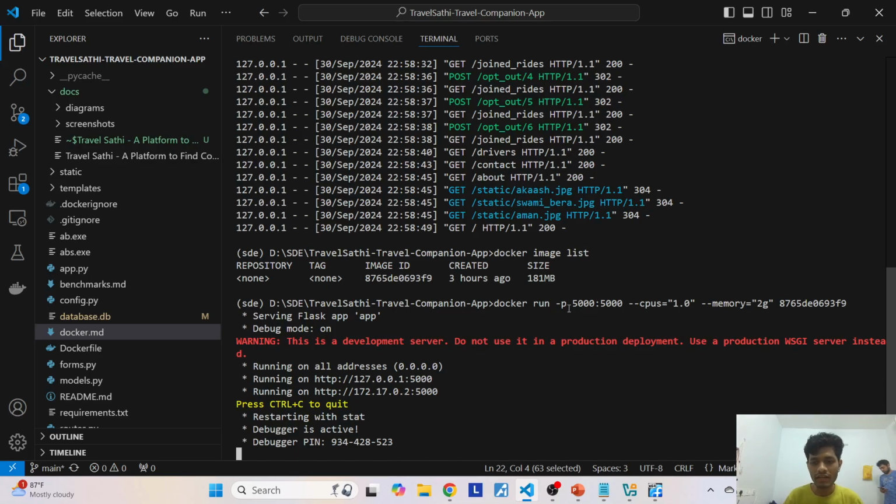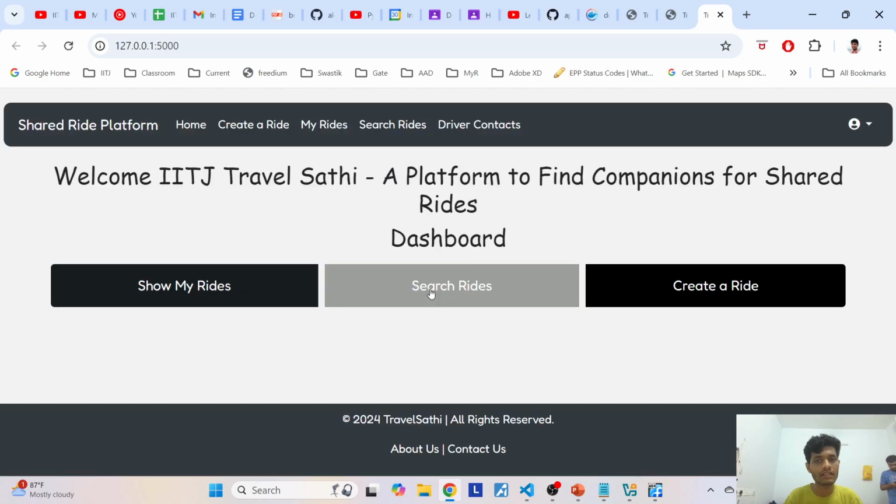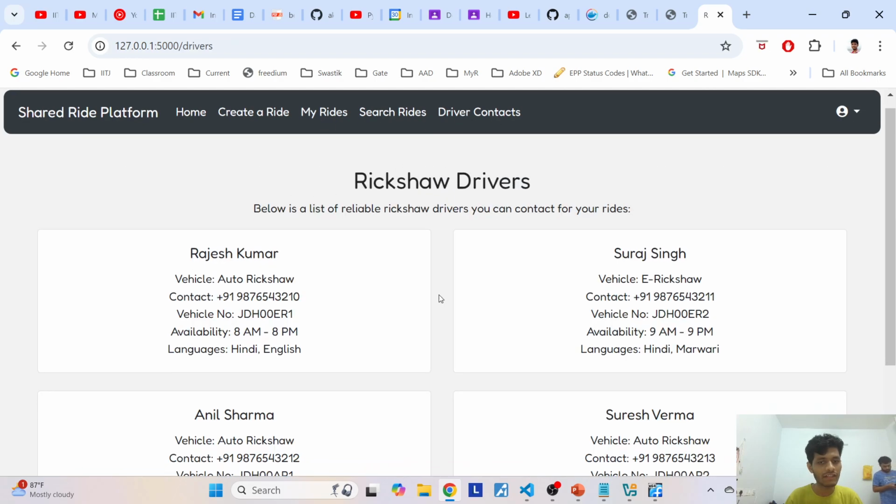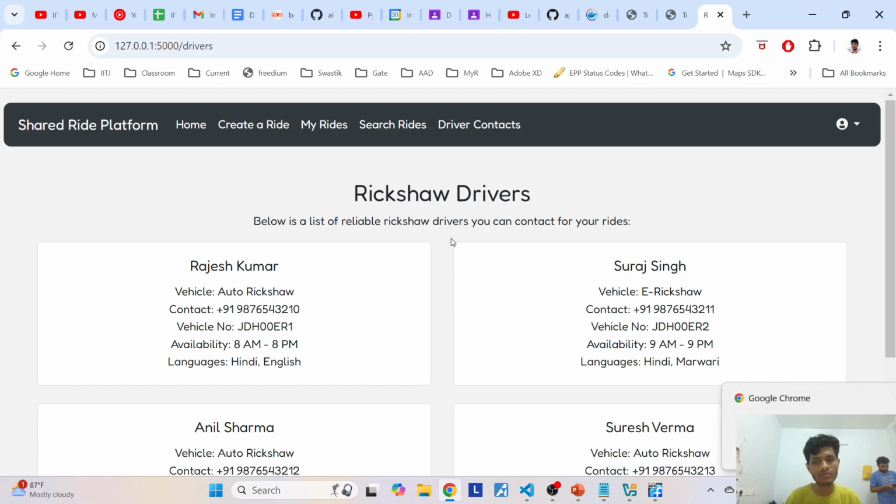You can see we have instantiated our container with one CPU and memory of 2 gigs. Let's see if it's serving our requests. Yes, it's up and running, and you can use the website just like running it on your local machine.